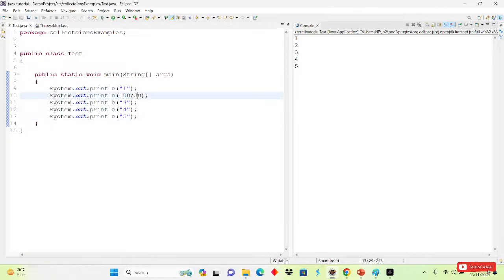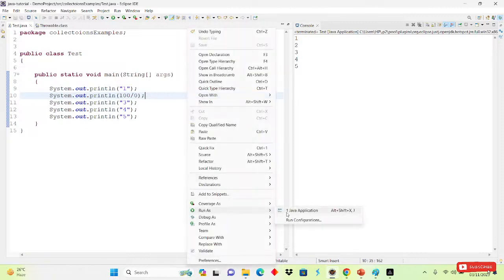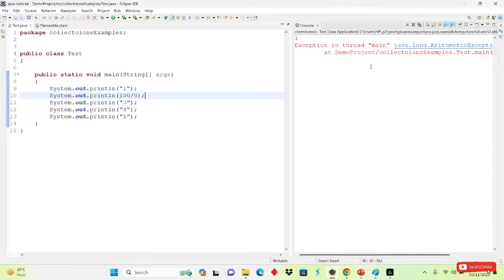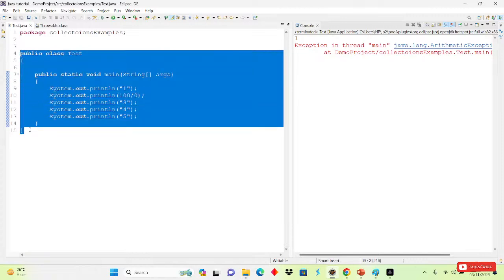Suppose I remove this 5 from here, so that it becomes division by 0. Now what will be the output we will get? Arithmetic exception, one and arithmetic exception. Yes, Teja is saying the right answer, right? We will get one and the arithmetic exception. If I run this, see, one and the arithmetic exception came. So what is happening inside when an exception comes?